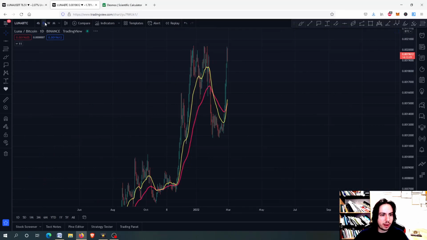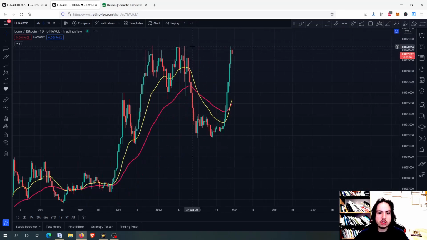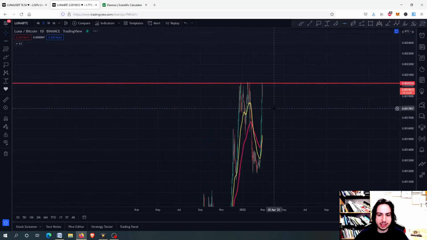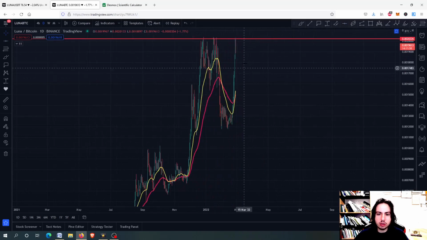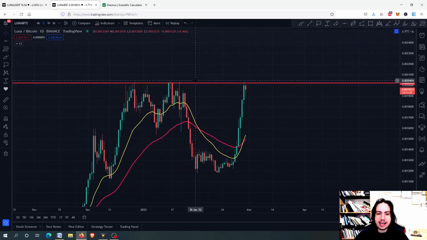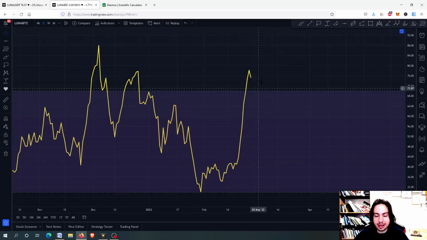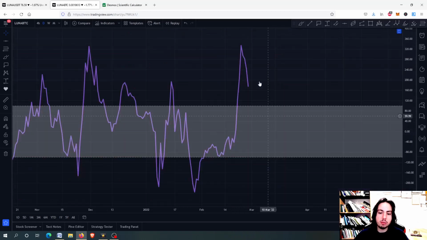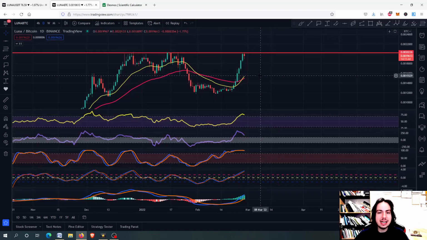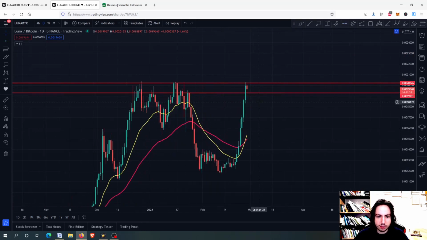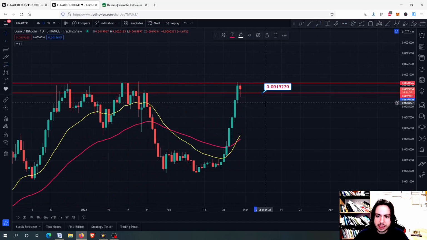Luna against Bitcoin chart right here, that we had a triple top right there, you can see forming a triple top, and now we just corrected a little bit. What can happen next is that Luna can possibly get even higher and chase an all-time high for Luna against Bitcoin. But at the end of the day right now, we have a very high risk. All actually of the risk metrics are in an extreme overbought, and we expect the sellers to step in pretty soon enough. Okay, but if we can hold the 0.20s, let's see this support level right here, especially this support level, we will be able to go even higher.